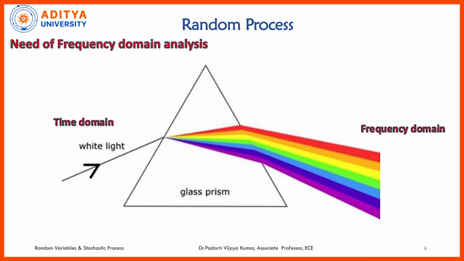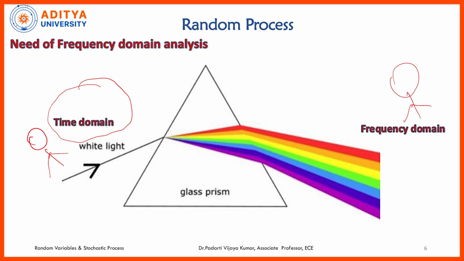Just now I told what is the importance of the spectral characteristics. We have seen the time domain characteristics or temporal characteristics. See here, assume a person is staying in time domain, and assume another person is staying in frequency domain. Assume a white light is passed through a prism. We know that the prism will split the white light into its colors. It will divide the white light into 7 colors.